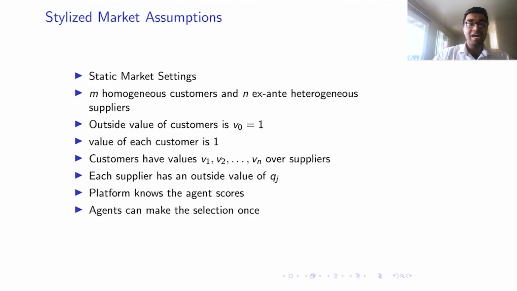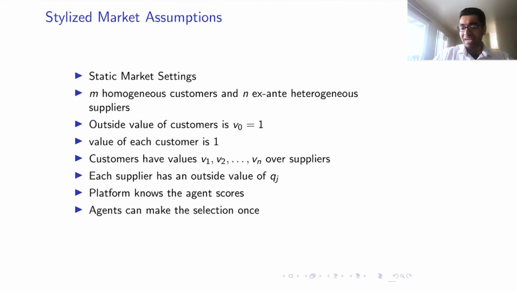So what are the other assumptions we make in our case? We are assuming a static market setting. We understand that this differs from reality, where agents can come and leave in a dynamic manner. There has been some work on dynamic assortment planning, where one of the key assumptions is that the supplier would make a choice immediately after the customer makes it.